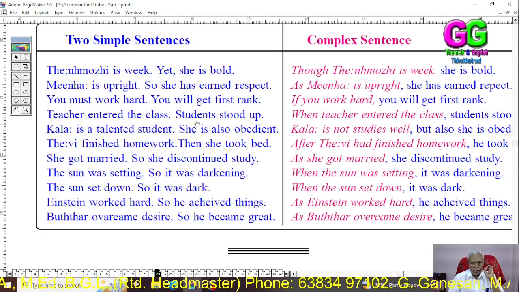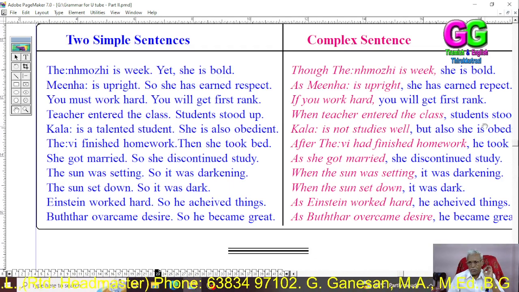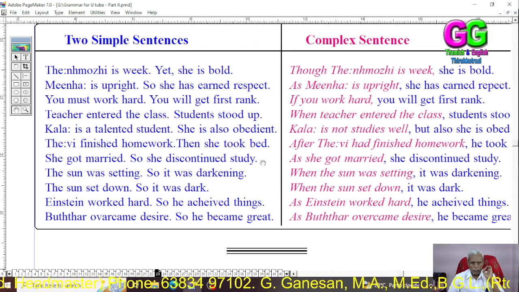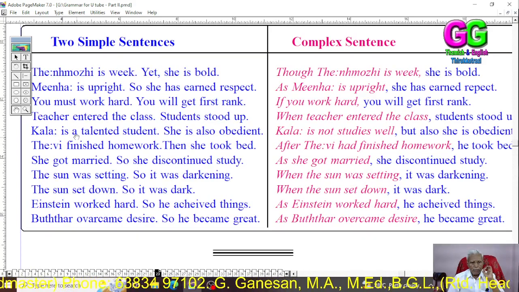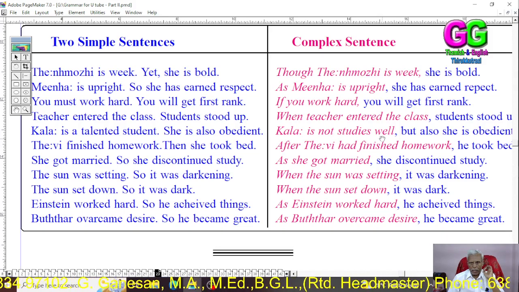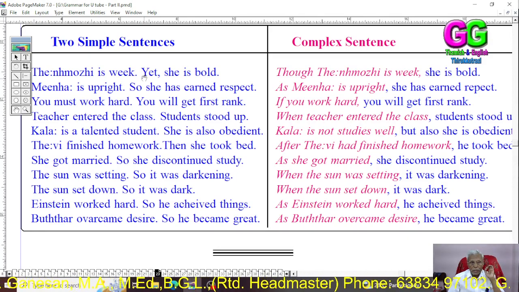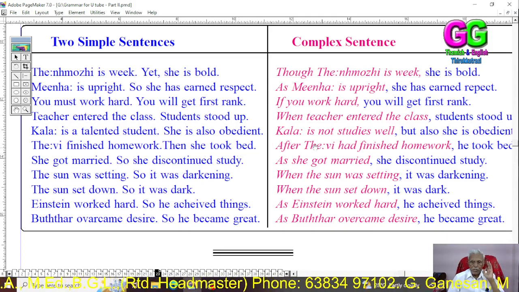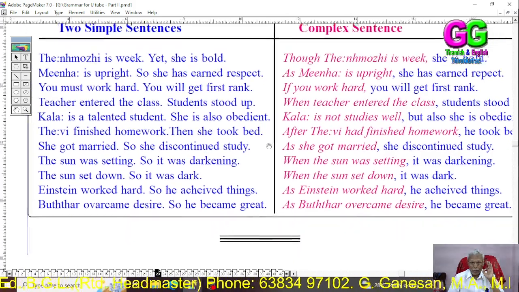Teacher ended the class. Students stood up. When teacher ended the class, students stood up. Kala is a talented student. She is also obedient. Kala is not only a talented student, but also she is obedient.